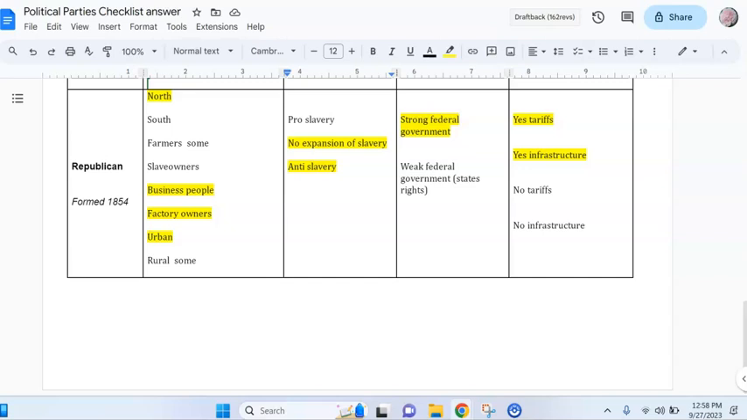So they're almost entirely Northerners, business people, very strongly anti-slavery. They support that strong federal government, the tariffs, and the infrastructure. So if you think about your sectionalism diagram we did with the North versus the South, you could add these political parties to that diagram. You could add Whigs and Republicans to the North and Democrats to the South. If you missed something, you can replay this video and double check yourself.